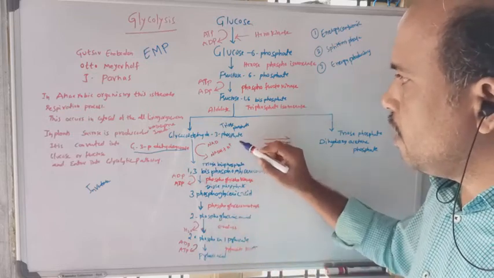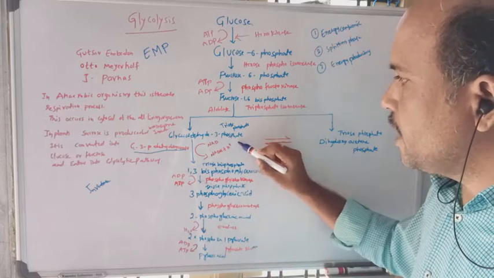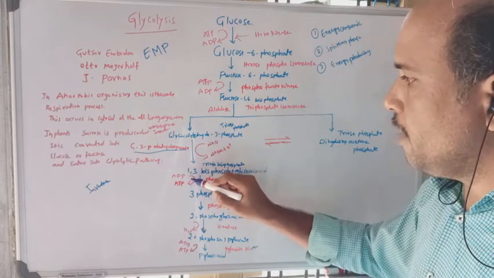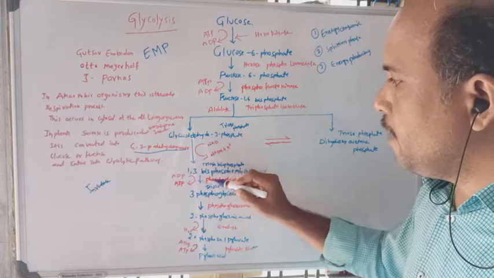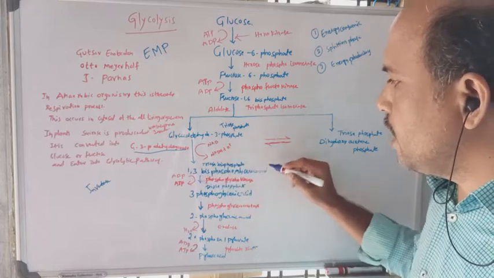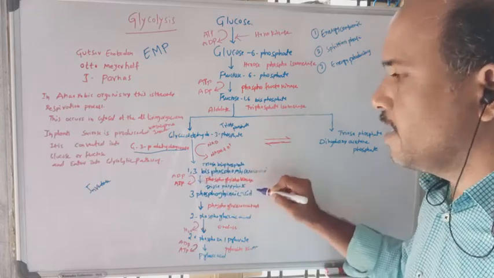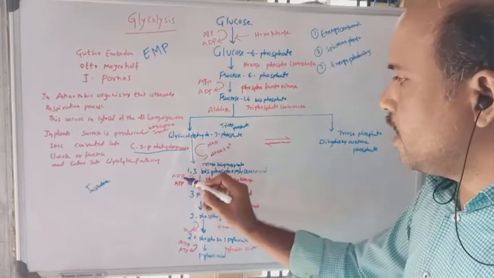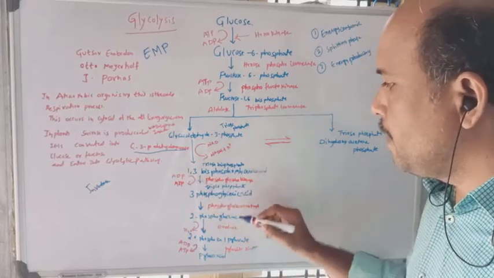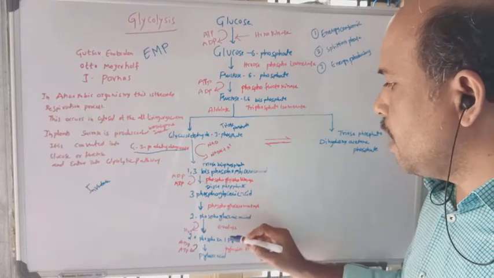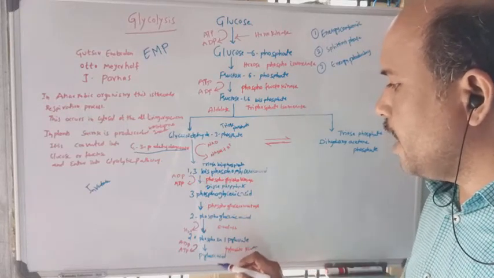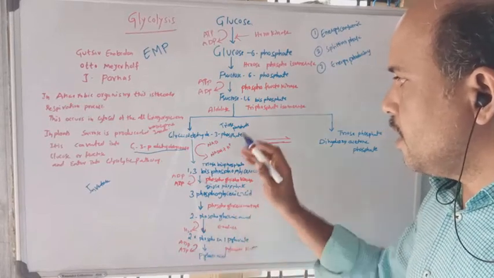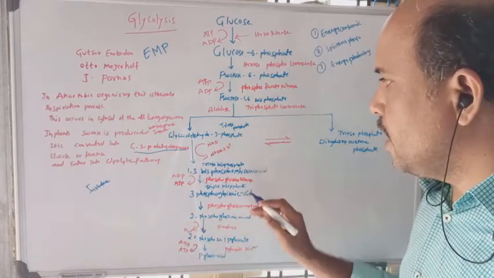Three steps are involved here. One is NAD converted into NADH and H plus, and this step also produces ATP. ADP is converted to ATP during the conversion of 1,3-bisphosphoglyceric acid to 3-phosphoglyceric acid. And the final step, phosphoenol pyruvate is converted to pyruvic acid, where ADP is also converted to ATP. These are the three steps that produce ATP molecules.